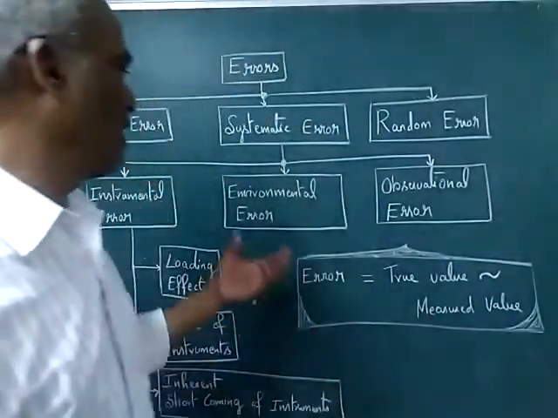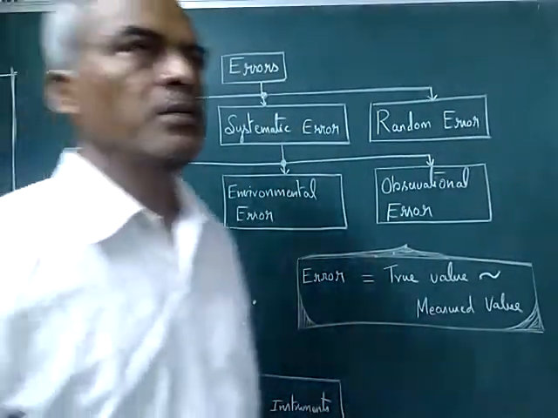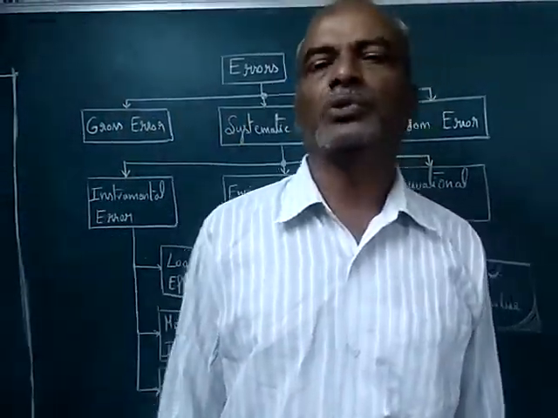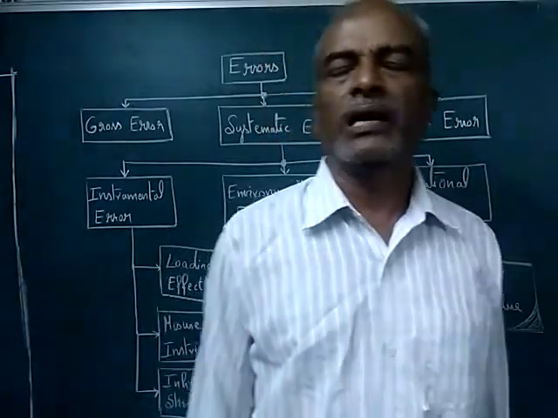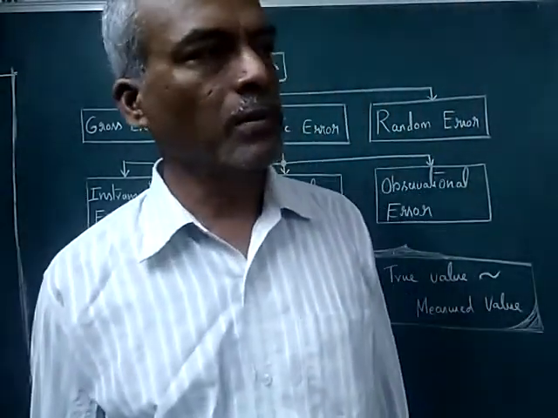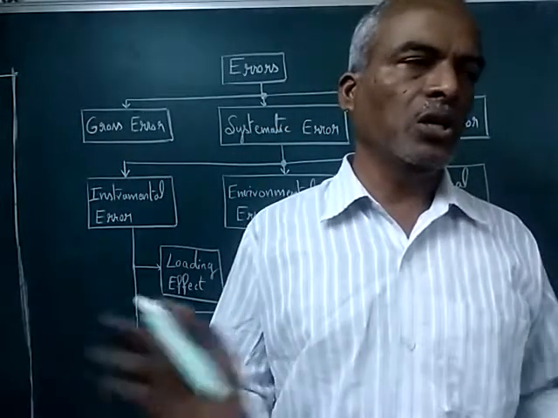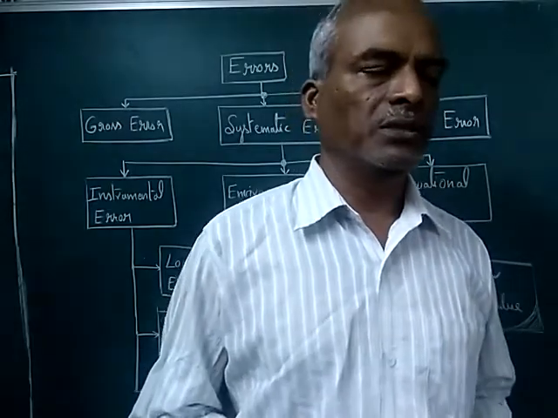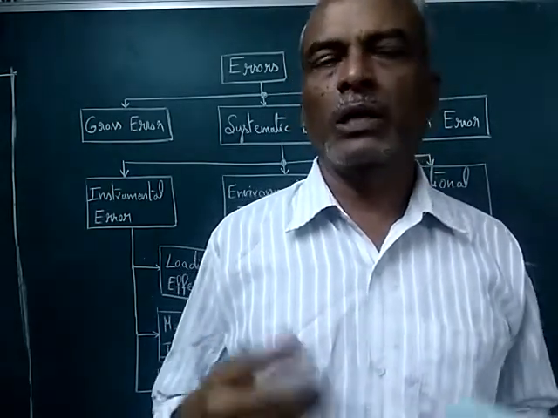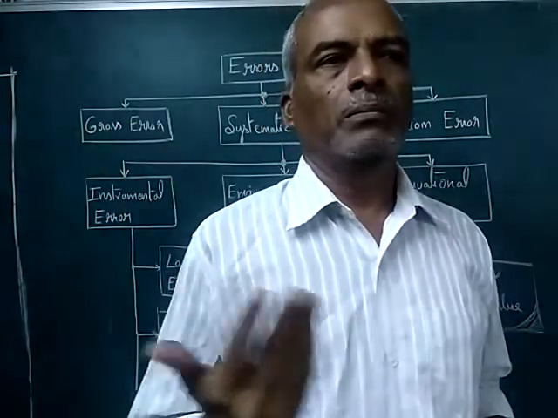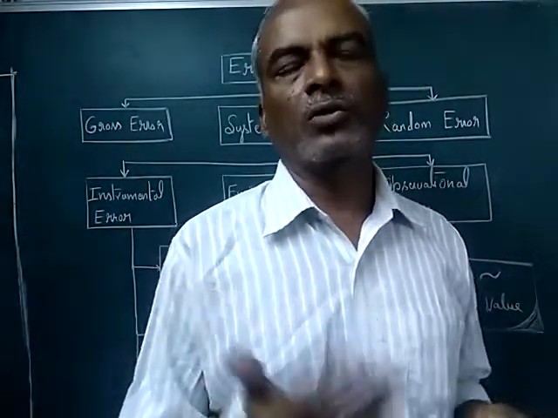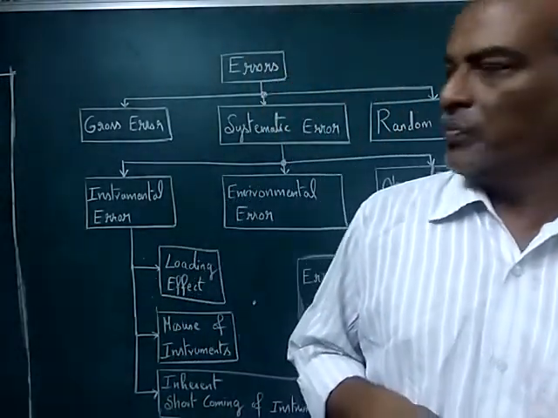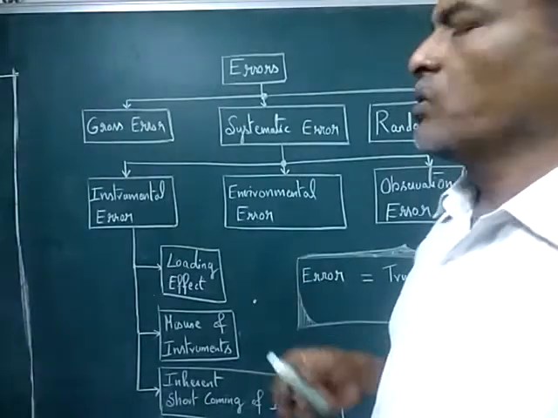Now if you come to environmental error, you all know that while conducting Ohm's law, the surrounding temperature should not vary. It should be fixed. And all other conditions, but predominantly the temperature around where you do the Ohm's law experiment should be the same. It should not change. So suppose while you are doing your experiment, because of something, the temperature around that room is changing, then the Ohm's law will fail. So that is called environmental error.